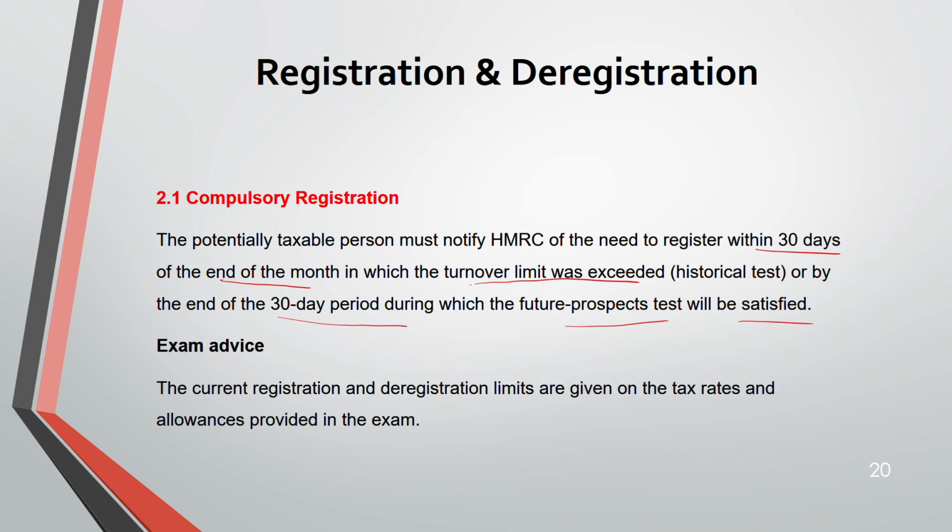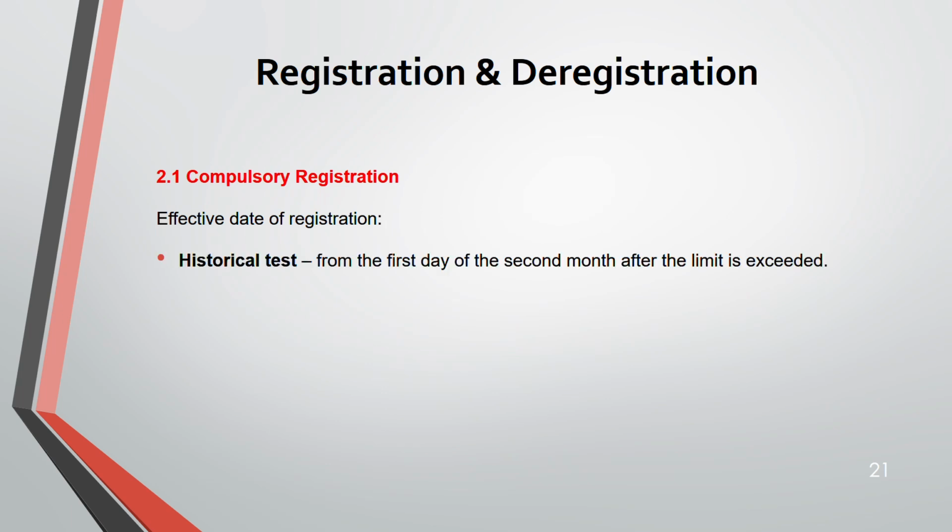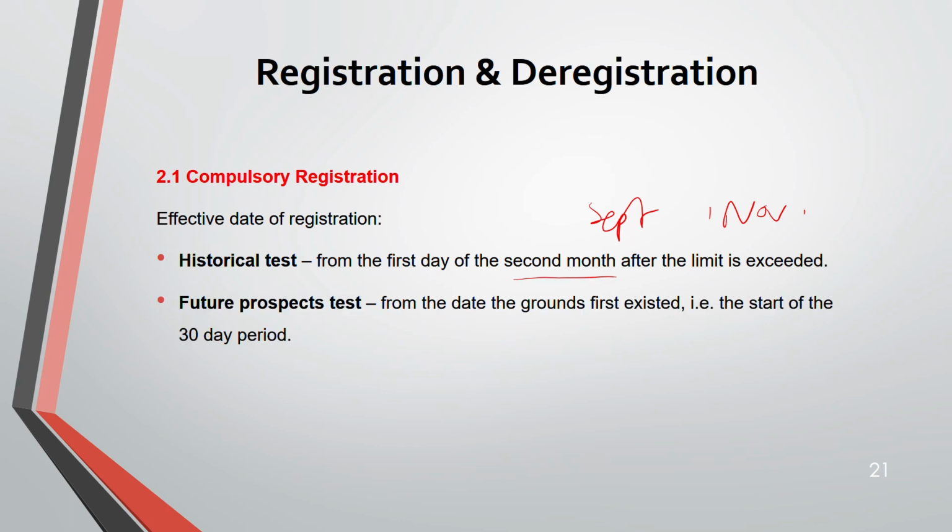Now, some exam advice. The current registration and deregistration limits are given in your exam, the 90,000, in case you forgot. Then effective date of registration: if it's the historical test, then from the first day of the second month after the limit is exceeded. That means one whole month will go, and the effective date is the first day of the second month. If your limit is exceeded at the end of September, then the whole of October will go, and 1st of November will be the effective date. Now, if it's future prospect, then from the date the ground first exists, that means the start of the 30-day period.